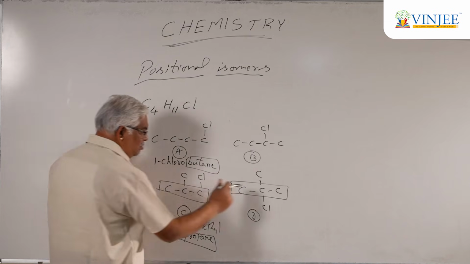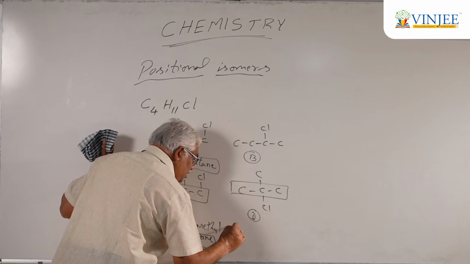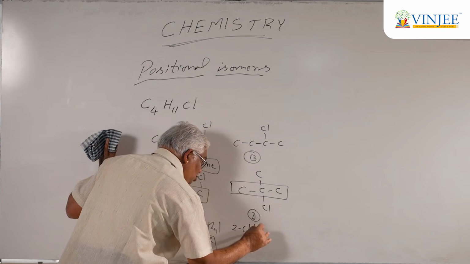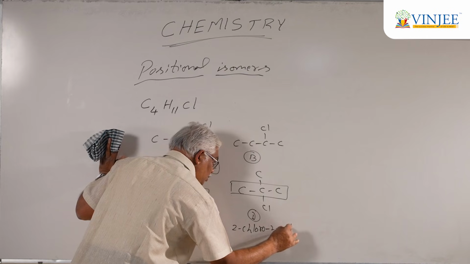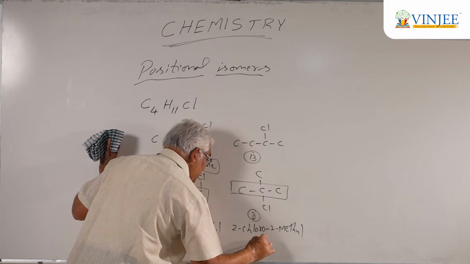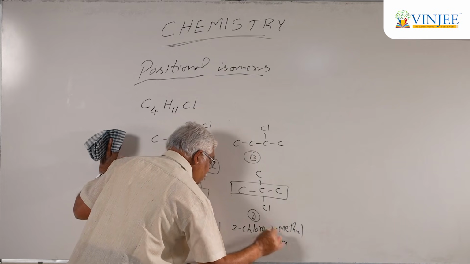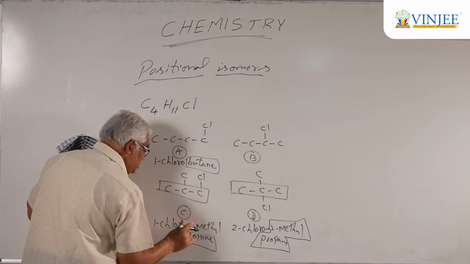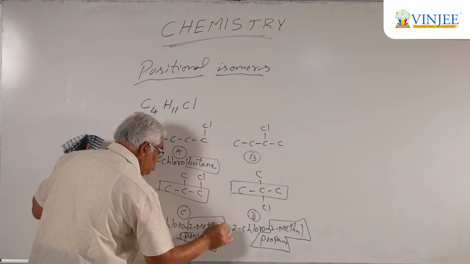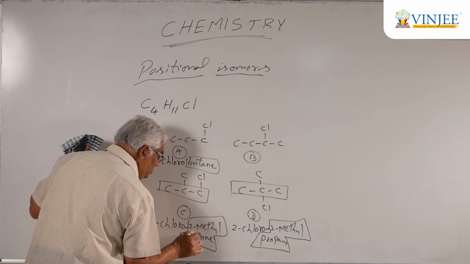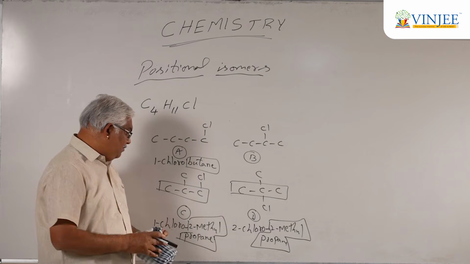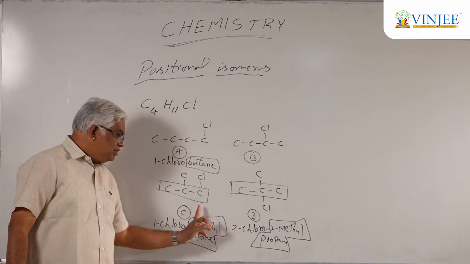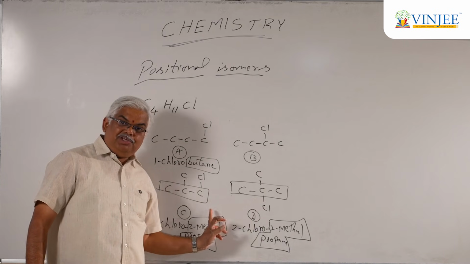What about this D? In case of D, this is again 2-chloro-2-methyl propane. So, 2-methyl propane, whereas here it is also 2-methyl propane. So, where do they differ? They differ only in the position of chlorine. So, C and D are positional isomers to each other.